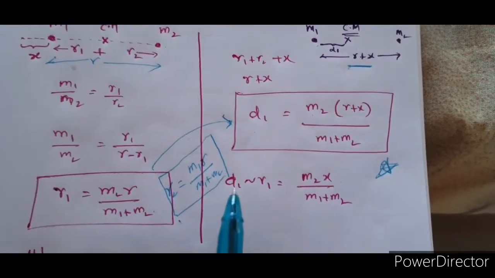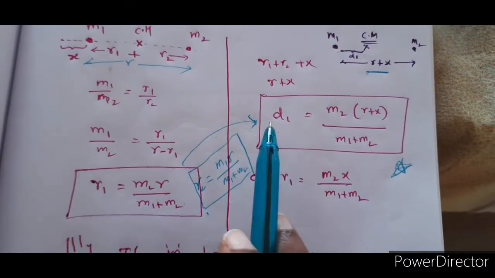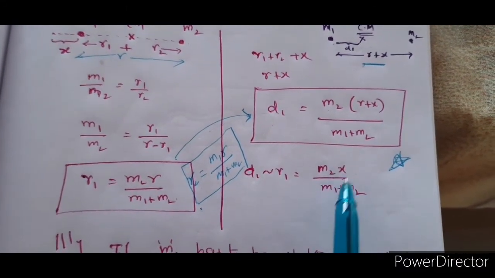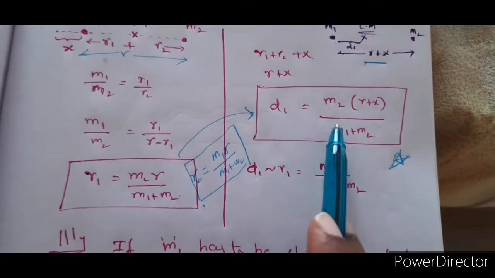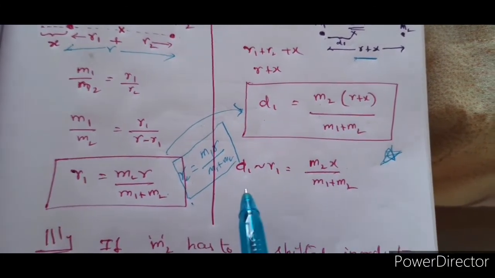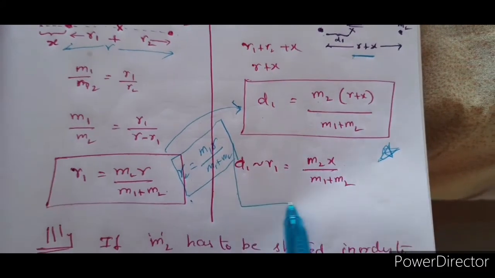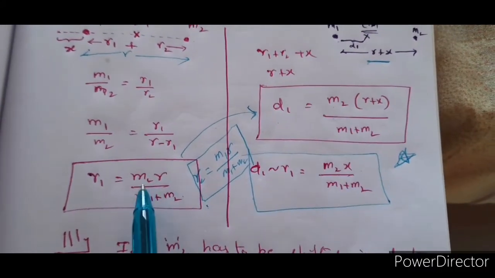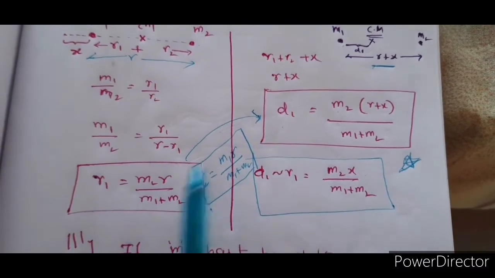So therefore that is the difference between the two distances d1 and r1. So that is m2x by m1 plus m2. Just find out the difference between these two. You will be left with this finally. You will be left with this answer. Clear? So just find the difference between these two.